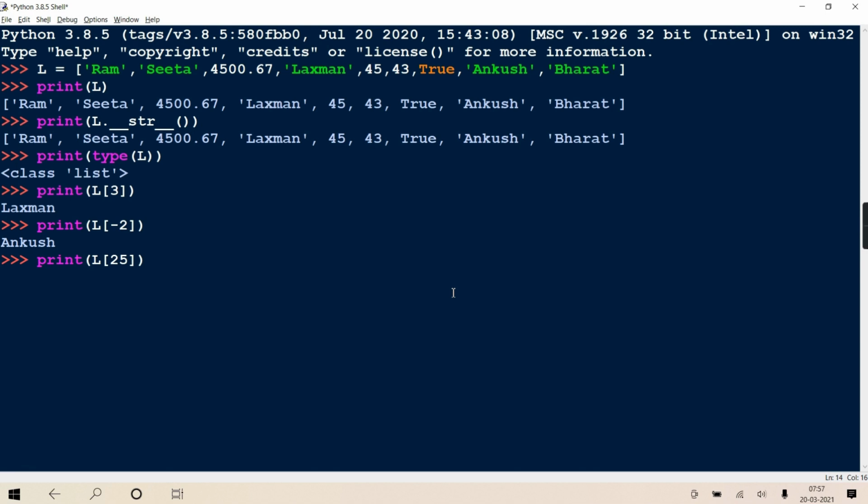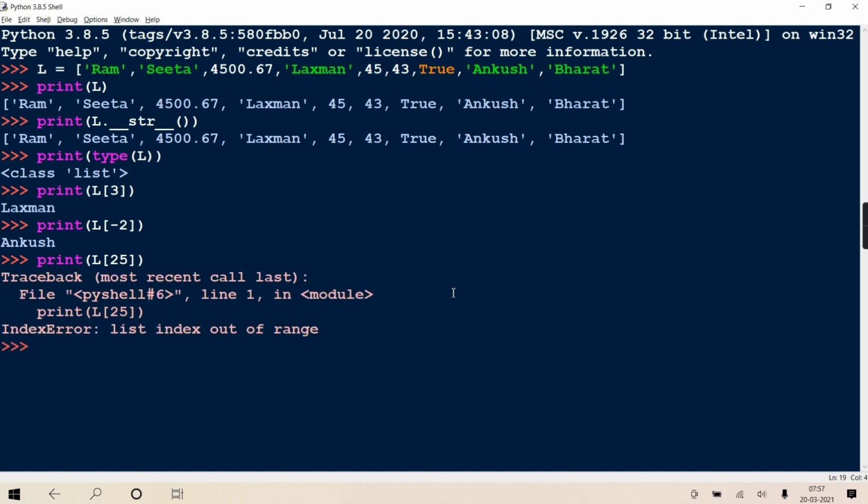So like Java, as Java is a robust language, it throws an exception. Like in Java, if you are accessing any element beyond the limit of that array, it throws ArrayIndexOutOfBoundsException. Same thing if you try to do in C, modern C compilers throw a segmentation fault. In Python also, Python is also a robust system. It will again generate an exception called IndexError.